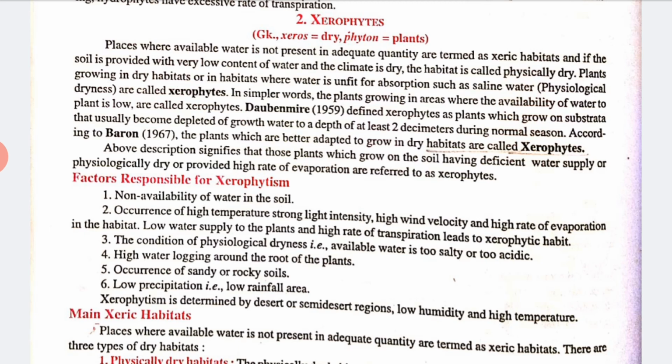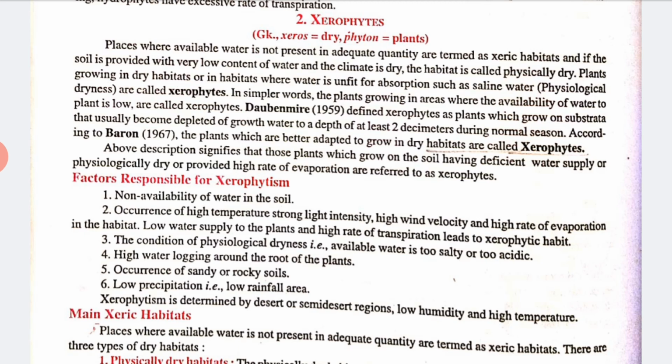Now let's talk about xerophytic plants. What is a xerophytic plant? Xeros means dry and phyte means plant, meaning those plants which generally survive in a dry area. So places where available water is not present in adequate quantity are termed xeric habitats.